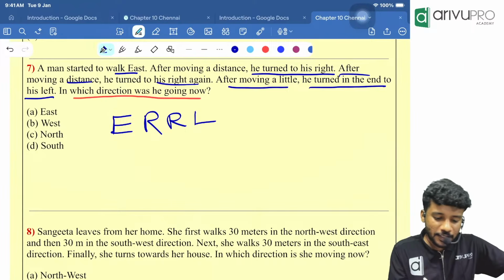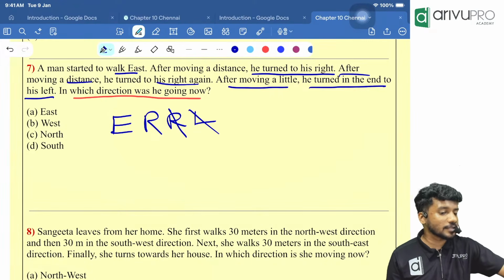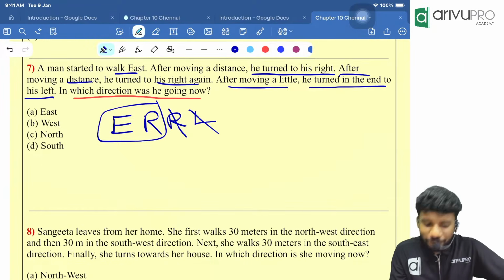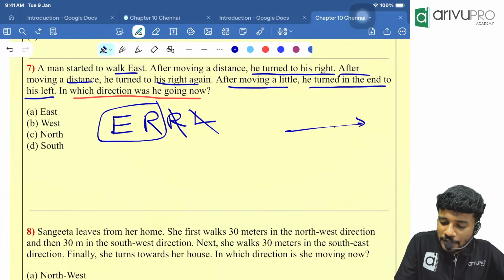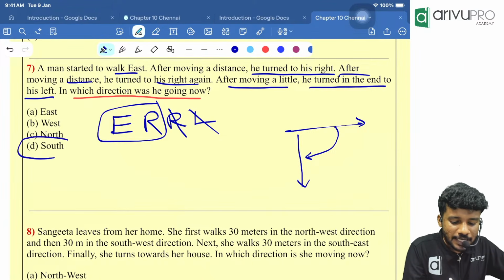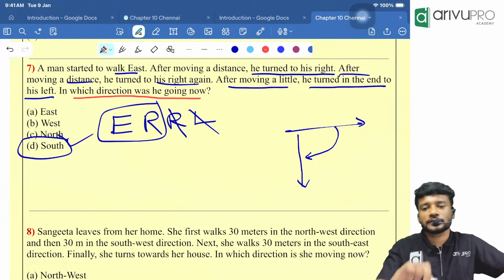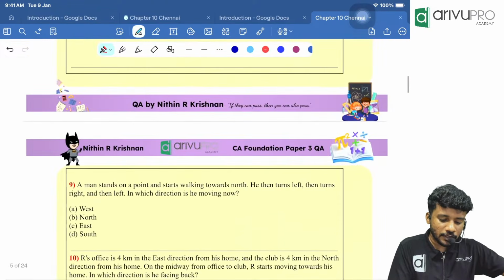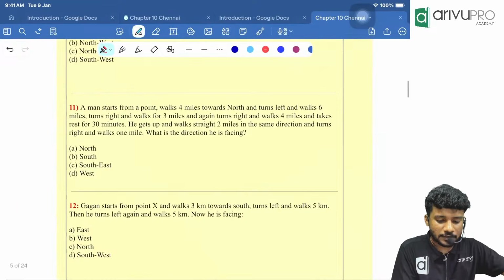Okay? Tell me, right and left got cancelled. What is remaining? East, right. What is right of east, people? Right of east will become south. Okay, which option is the answer? Option D. Okay, done.